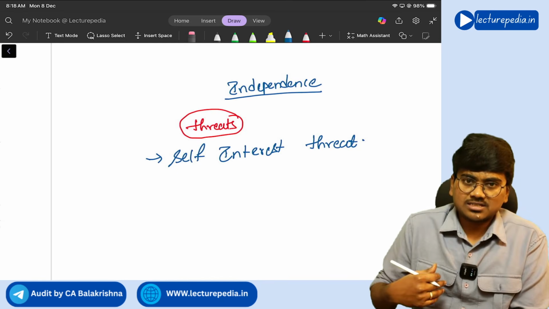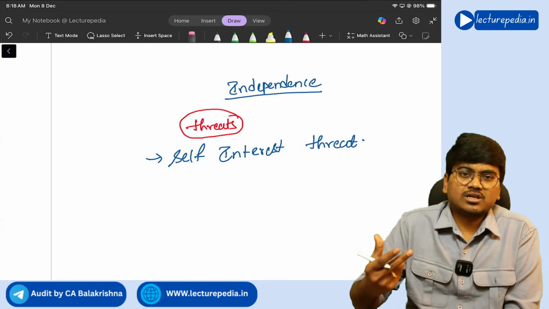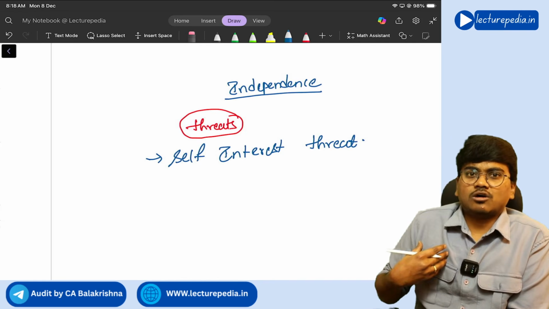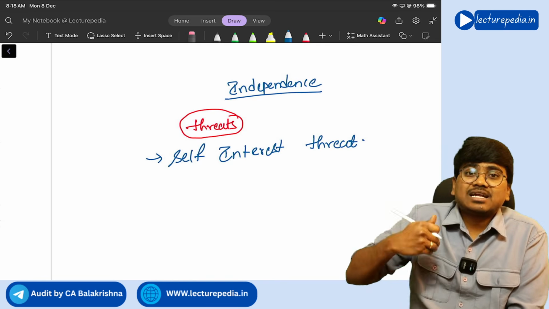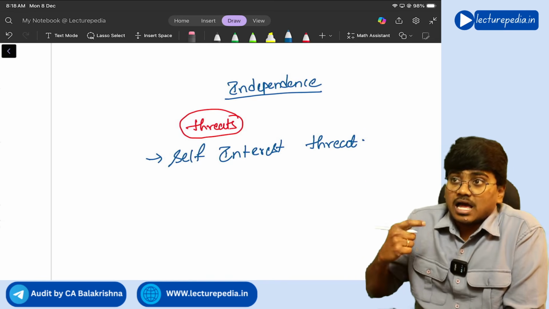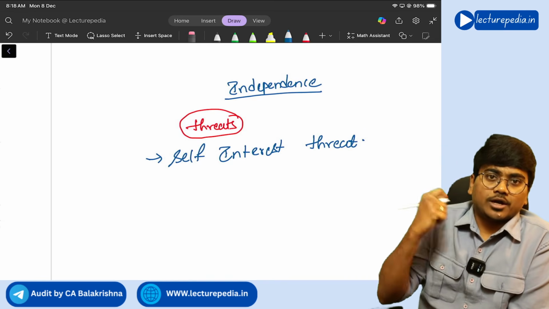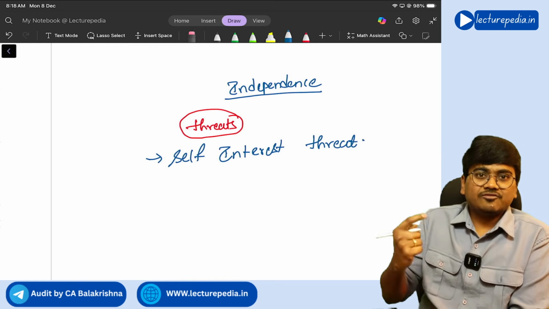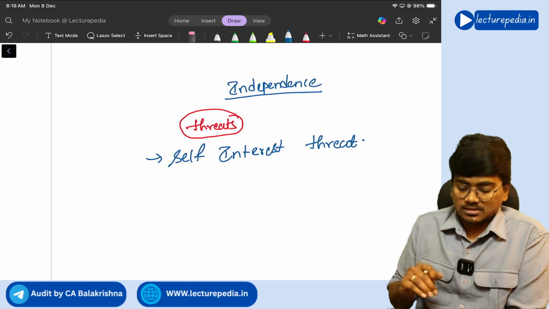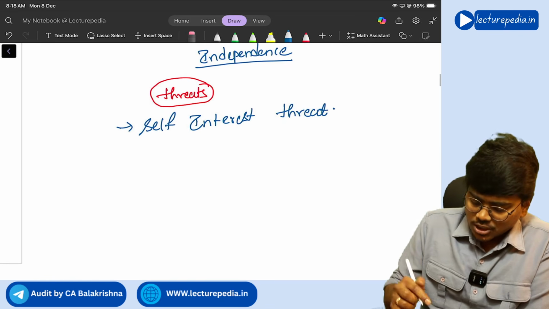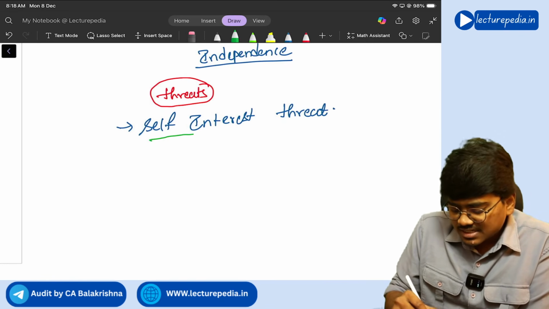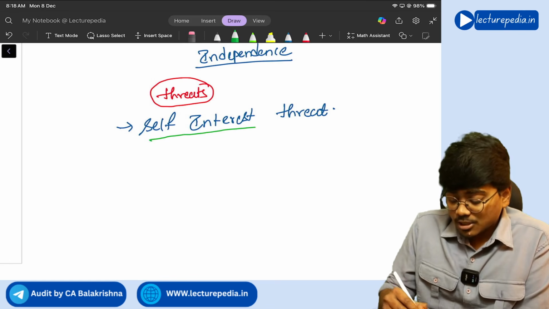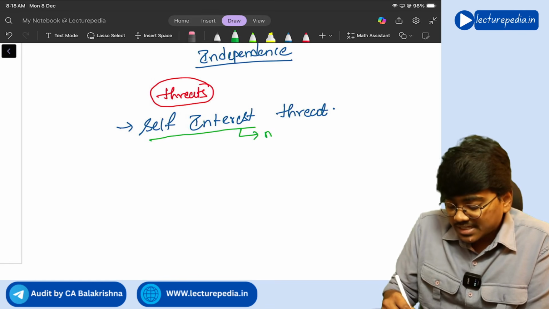Or let's say for example, another example for self interest threat, one of your relatives or your wife is acting as a director of that company, and you are doing audit of that company, this will also create a self interest threat. Understanding? So in most of the situations, this self interest threat arises because of monetary interest.